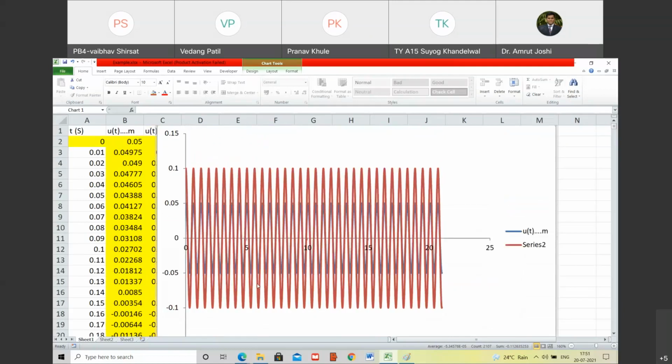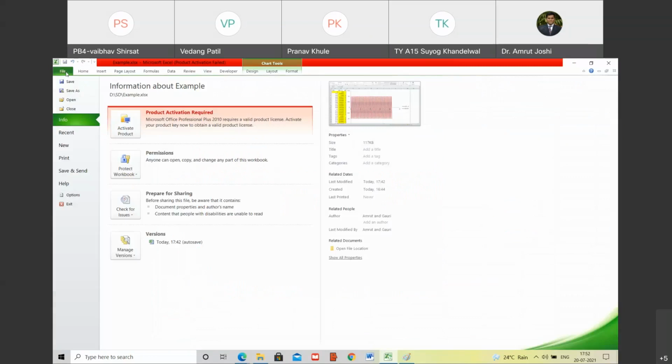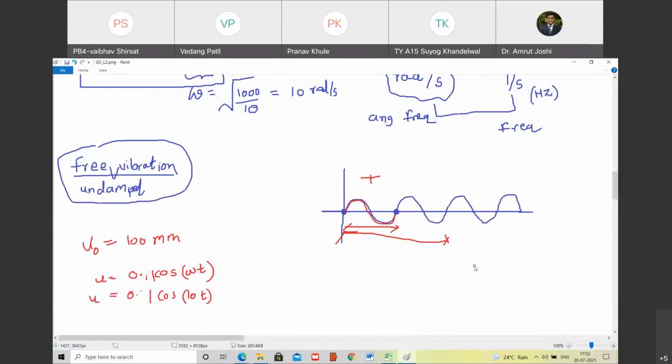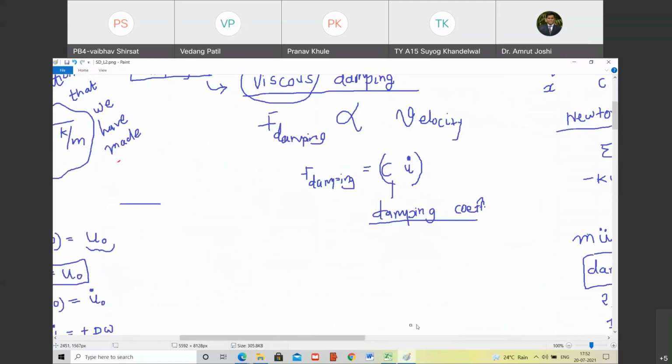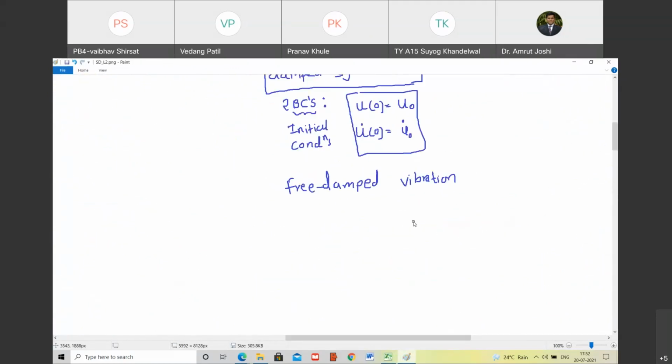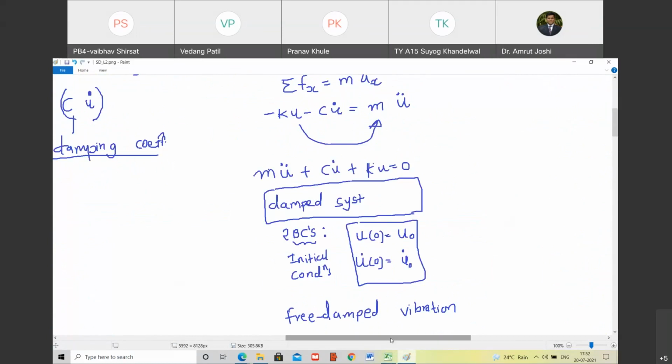One more observation that we made is the most important observation as far as structural dynamics is concerned, which we will soon understand, but that is enough for today. So what is tomorrow's trailer? We are going to solve for a damped system. Are you with me? So free vibration of a damped system is what we have on our plate in the next class. With this I will stop recording for today's class.